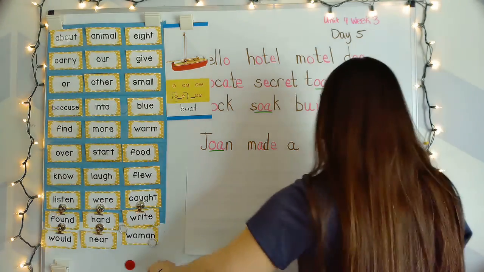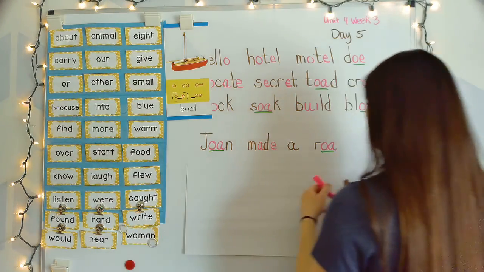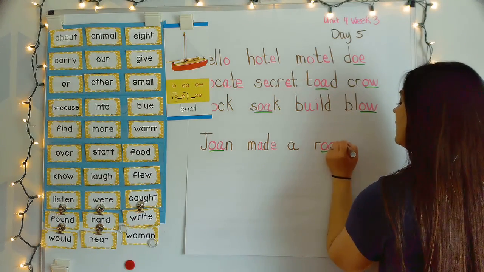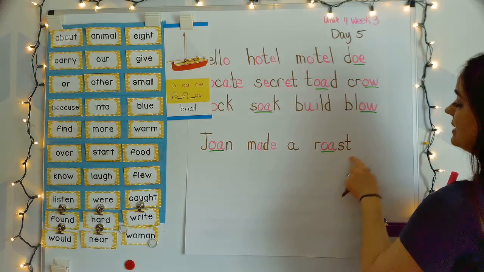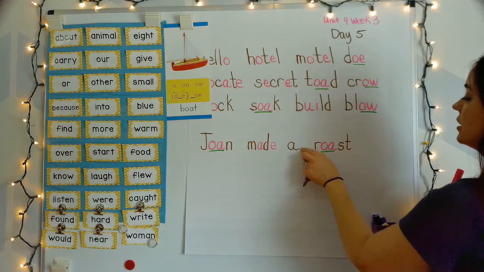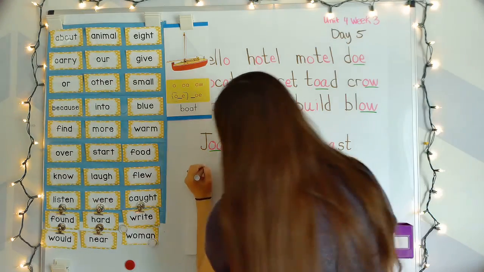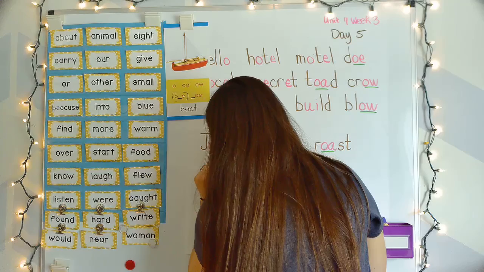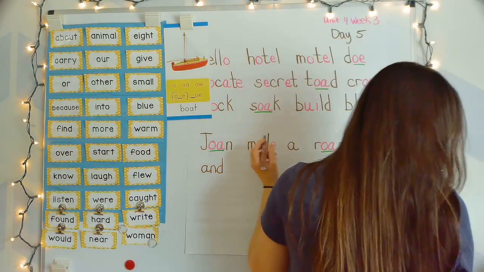Vowel team working together to say long O. And then S-T, st, oast, roast. Joan made a roast and